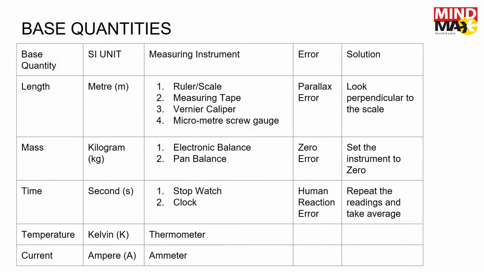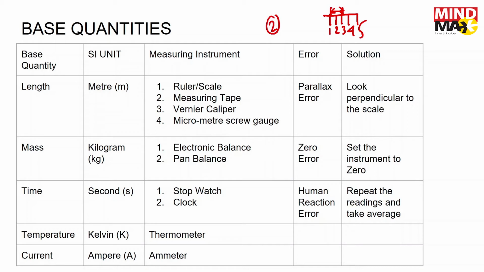So parallax error is basically what happens like this: you have a scale, you have these gradations. Let's say this is 1, 2, 3, 4, 5. If the length that I'm measuring is actually from here up to here, as you can see, it starts from 1, ends at 3. So that means the correct length is 2.